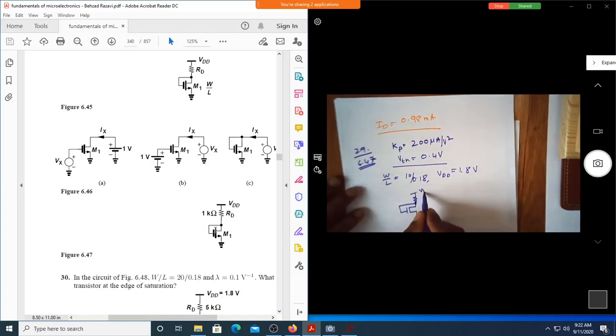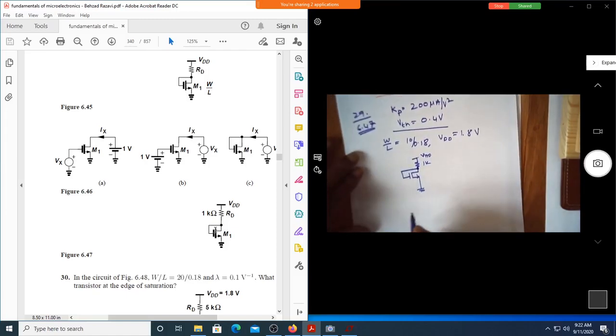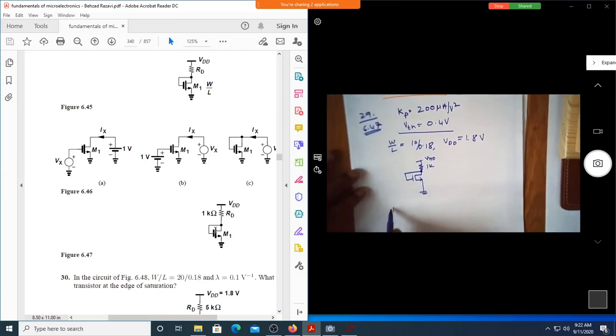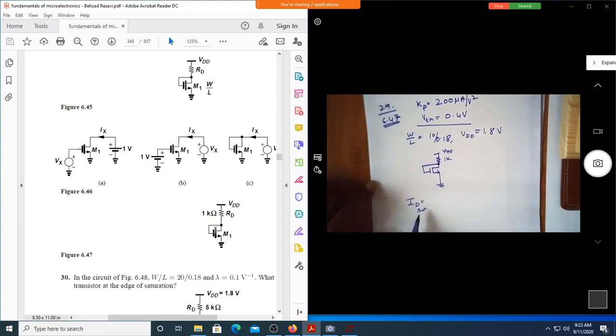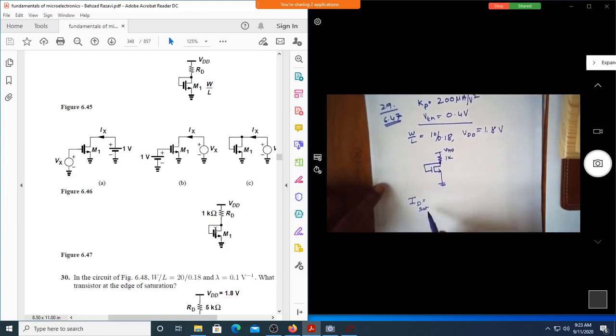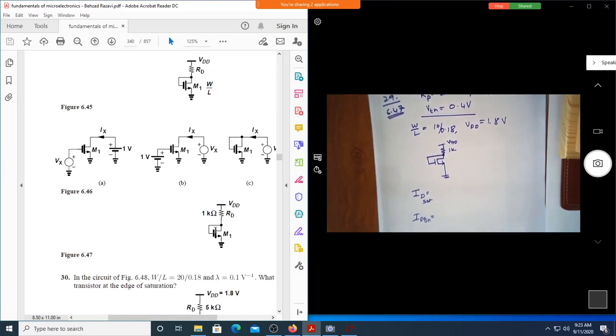So this is VDD and this is 1K and so on. Now, what is the expression for ID? Suppose it is in saturation. Do you think the MOSFET is in saturation or not? Shall I use the ID saturation equation or the ID linear equation? Why do you say the ID sat equation is to be used in this particular case? How do you guarantee that this is in saturation?